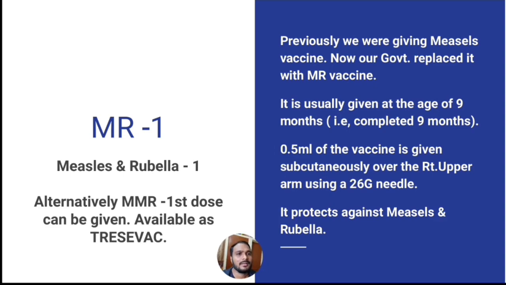Coming to the MR1, that means measles and rubella first dose. Previously, we were giving measles vaccine. Now, our government replaced it with MR vaccine. It is usually given at the age of 9 months. 9 months means completed 9 months of age. 0.5 ml of the vaccine is given subcutaneously over the right upper arm using a 26 gauge needle. It protects against measles and rubella.